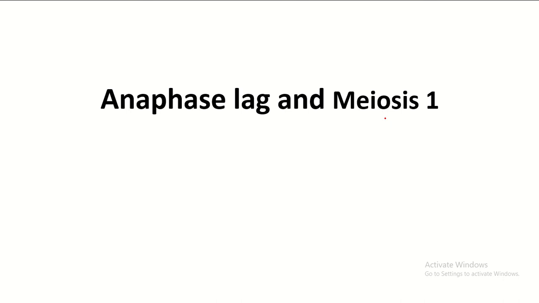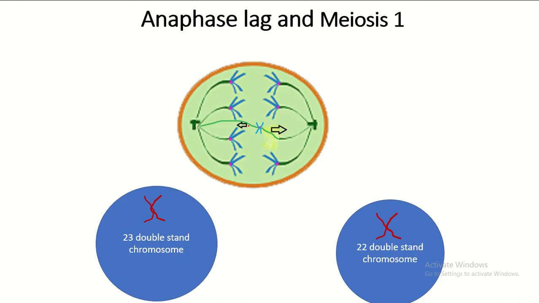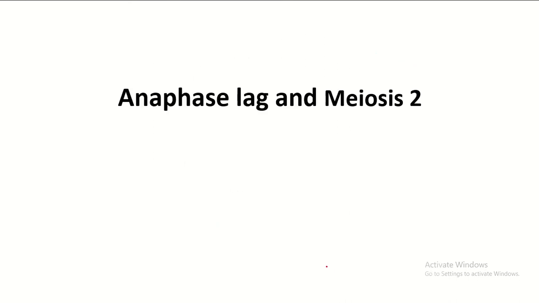Anaphase lag in meiosis I. In meiosis I, what happens? Homologous chromosomes are separated. These are two homologous chromosomes. So what happened? One of the homologous chromosomes is attached by the microtubules of both mitotic spindles. So this chromosome is unable to move. It remains in its original position. So one cell receives 23 double-stranded chromosomes, another cell receives 22 double-stranded chromosomes.